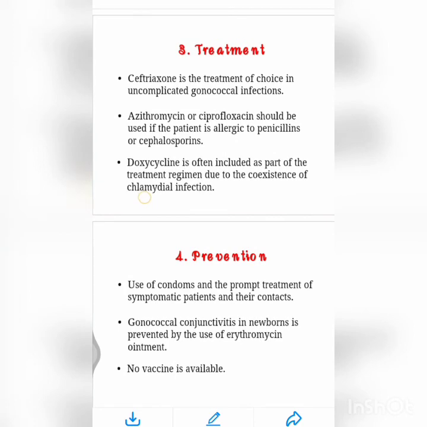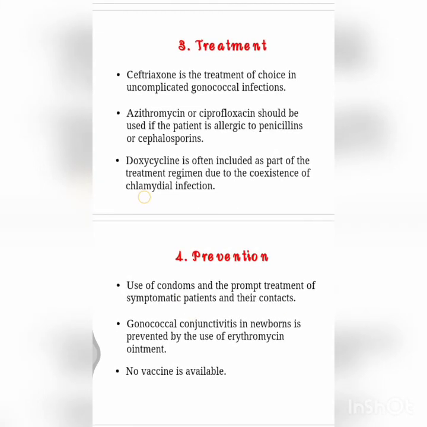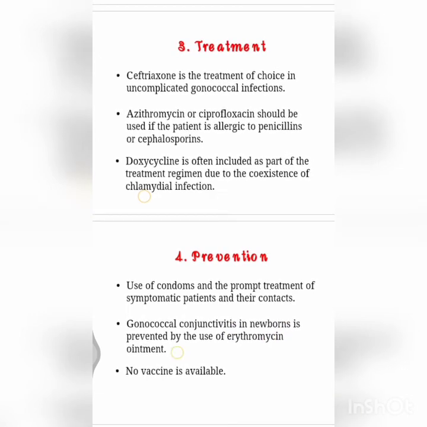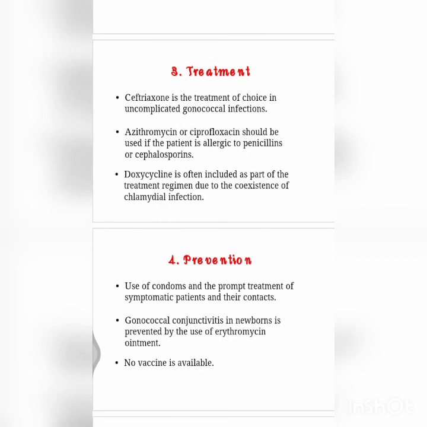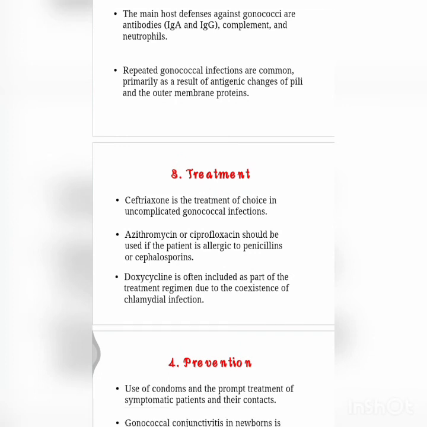Prevention is use of condoms and prompt treatment of symptomatic patients and their contacts. Gonococcal conjunctivitis in newborns is prevented by use of erythromycin ointment, and no vaccine is available for this. Whereas for meningococcus there is a vaccine, so we need to be careful with gonorrhea. So this is about the Neisseria genus.